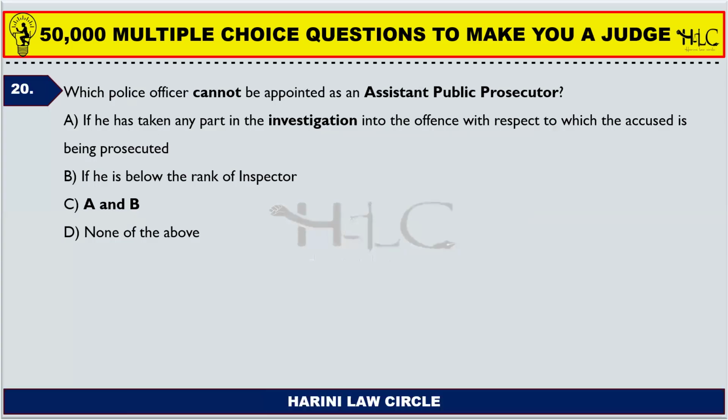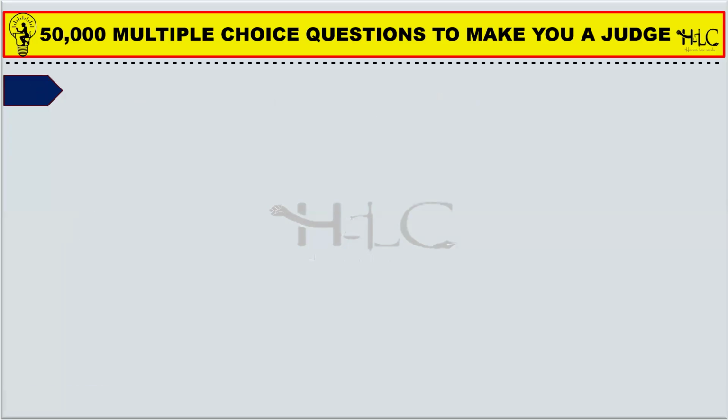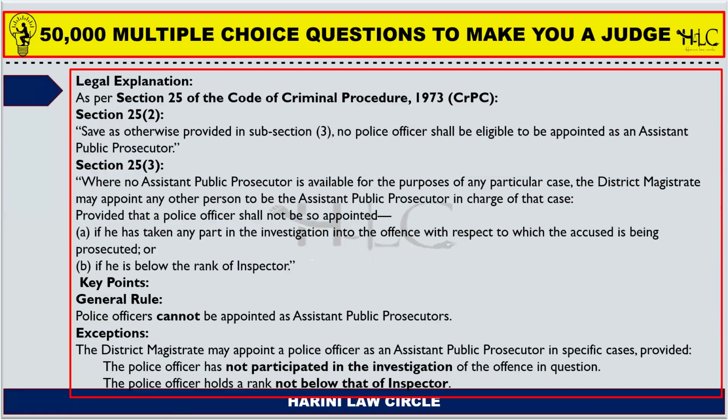Which police officer cannot be appointed as an assistant public prosecutor? Now we already saw this in the explanation. If he has taken part in the investigation of the offence with respect to the accused who is prosecuted, or if he is below the rank of an inspector, he cannot be appointed as an assistant public prosecutor by the district magistrate. Section 25 of the Code of Criminal Procedure under subsection 2 is a saving clause, which means it's an exception.